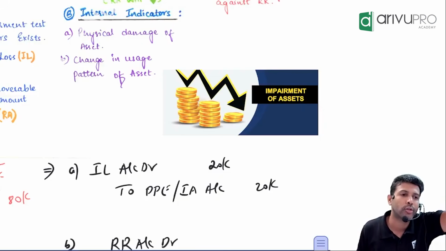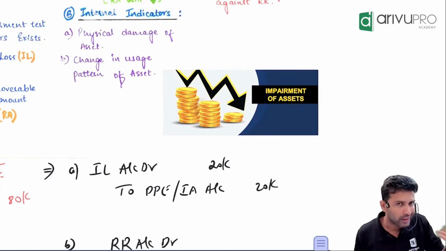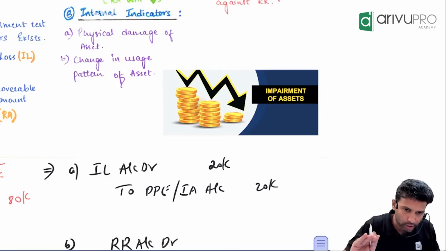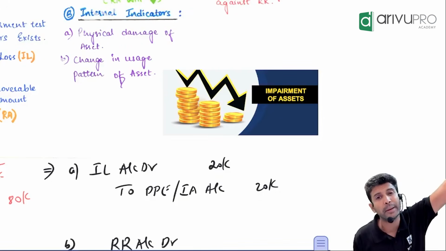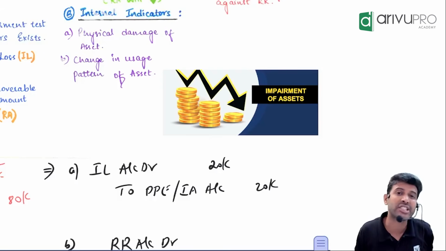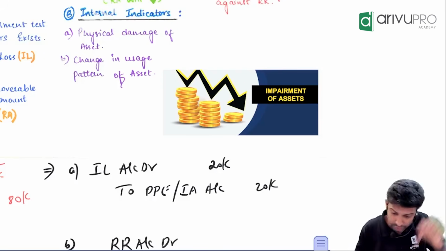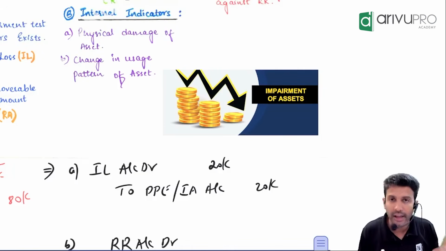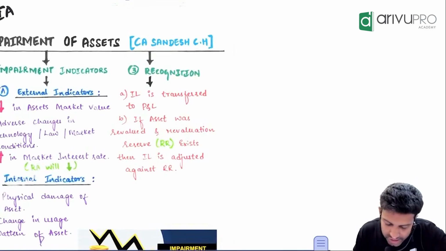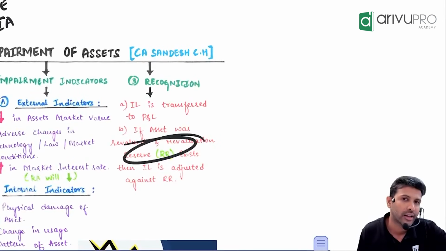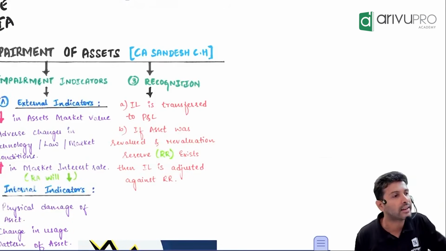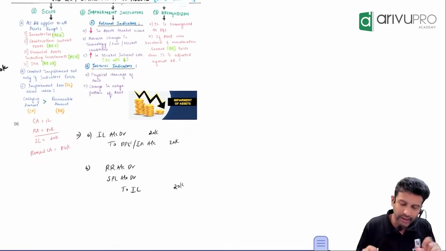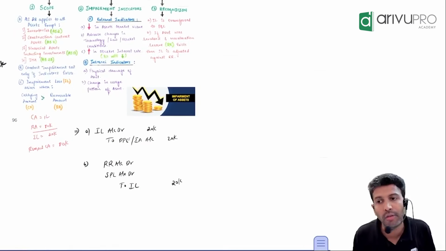Now impairment loss is also a loss. Where will you transfer the loss to? P&L. But here, hang on. What AS 28 says is, impairment loss you book. But first, don't directly transfer impairment loss to P&L. First check if this asset which got impaired has RR. What is RR? Revaluation reserve. If this asset which got impaired has RR, first you will adjust the impairment loss with the RR. If there is a shortage, then you will transfer it to P&L. Or if RR is not there, then the entire impairment loss goes to P&L. So the entry depends on the existence or amount of RR.